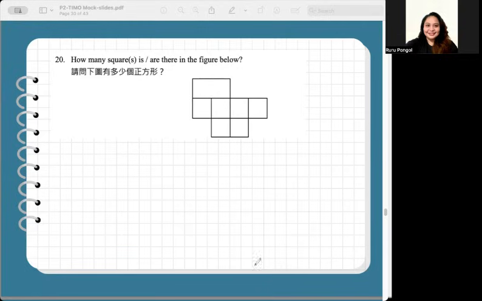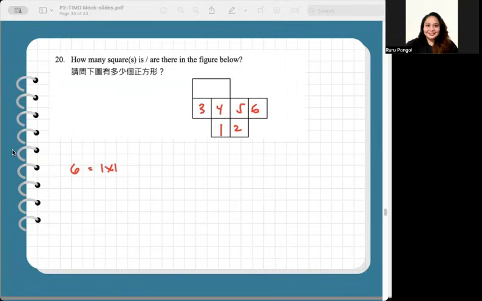Now, let's try to count that in the given figure. Starting from the bottom, 1, 2, 3, 4, 5, 6. There are 6 one by one squares.